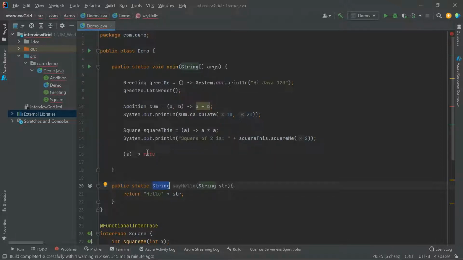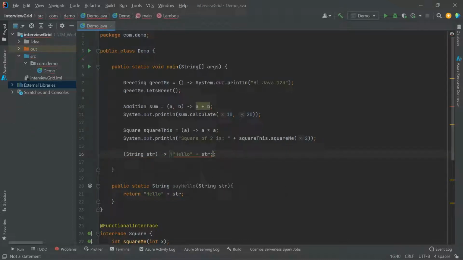Now this is the lambda expression. We'll just make an empty parenthesis, the arrow, and the body. So what will go inside this? String str, right? The parameter will go inside. What will go inside the body? We did not have the return. We'll just copy the body. So with only a single statement, we can eliminate the curly braces, as I said, right? And for str, we need not specify the type, right?